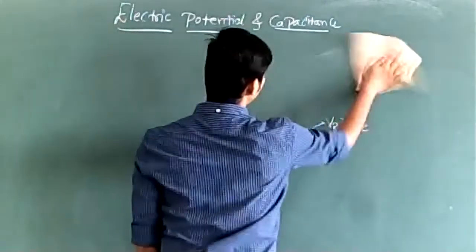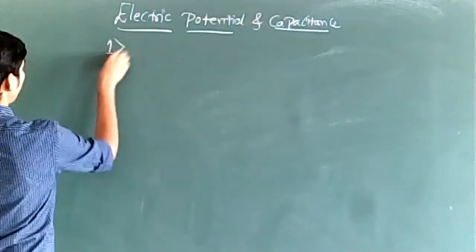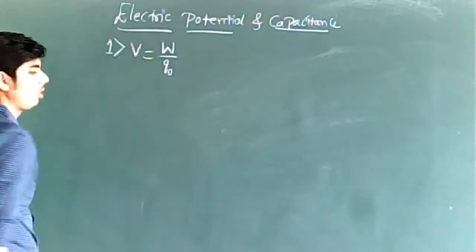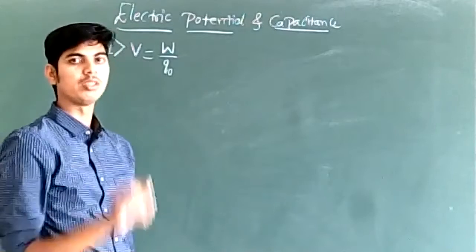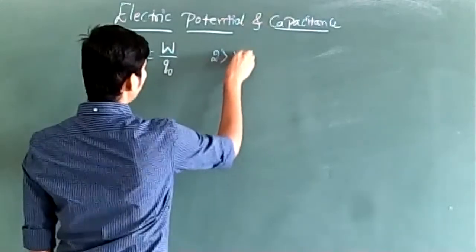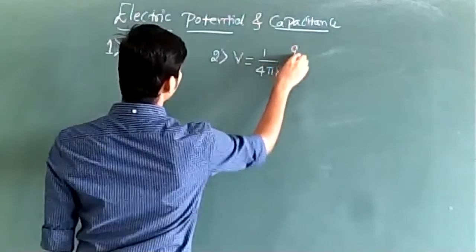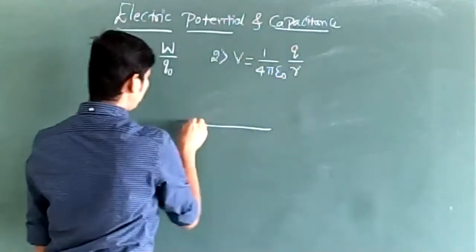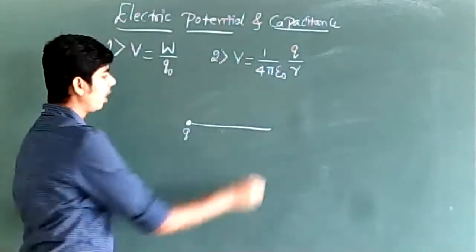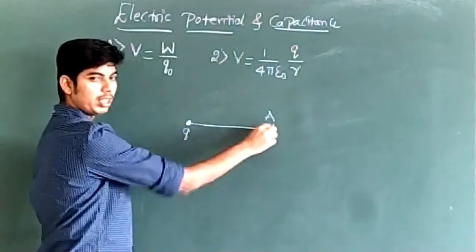So the basic formula for calculating electric potential is: electric potential is given by the work done in moving unit positive test charge from infinity to that point. This is the basic formula for calculating electric potential. Also, electric potential due to a point charge is given by 1 by 4 pi epsilon naught Q divided by R. If this is a source charge, it will produce an electric field around it. I can define electric potential at some point A in the electric field.